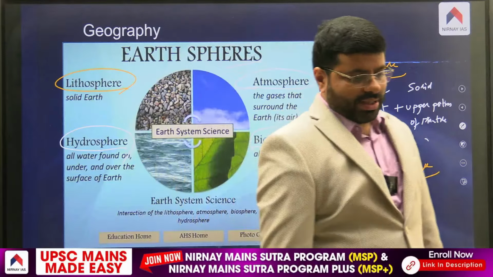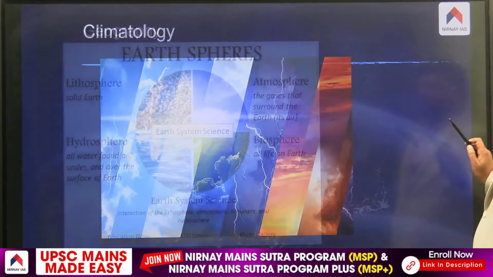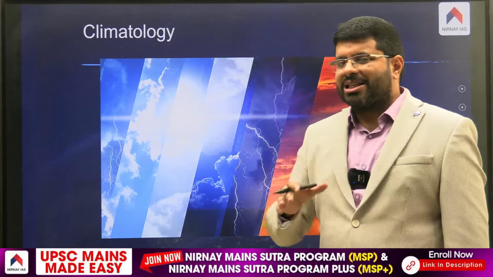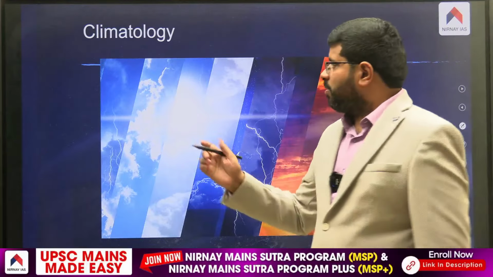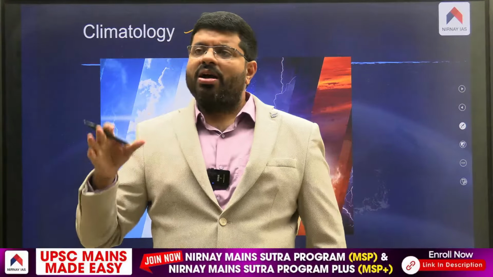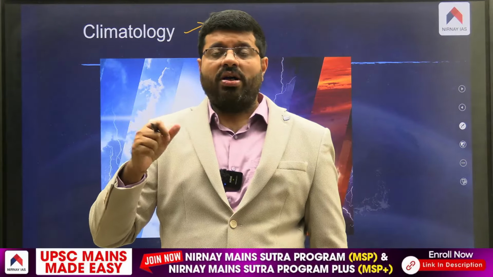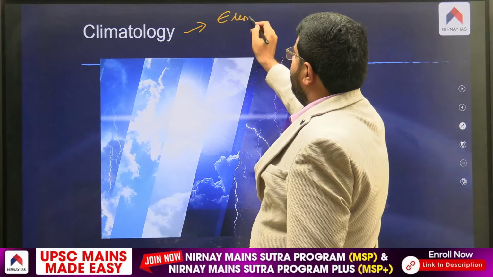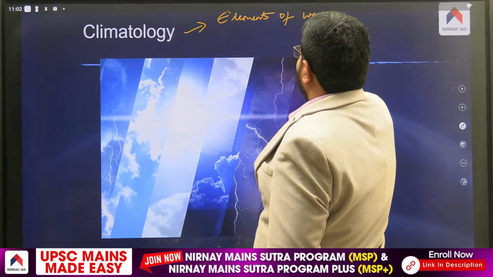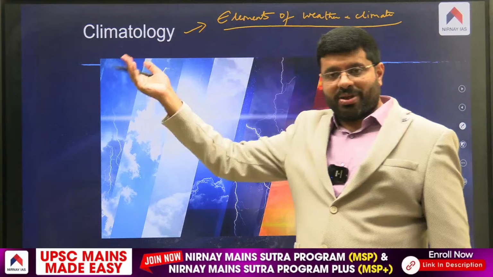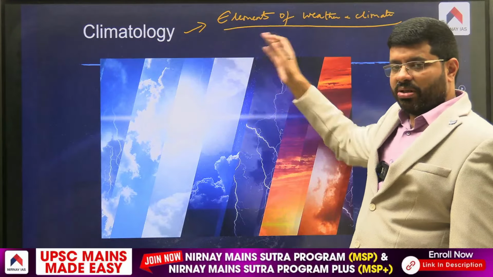Then we'll move forward to the next line now. What is climatology? One of the basic aspects of geography is climate. When you say climate and weather, we talk about today's temperature, humidity, rain. So we study some of the elements of weather and climate, which are there in the air around us, the atmosphere. That is why climatology and atmosphere are closely connected.